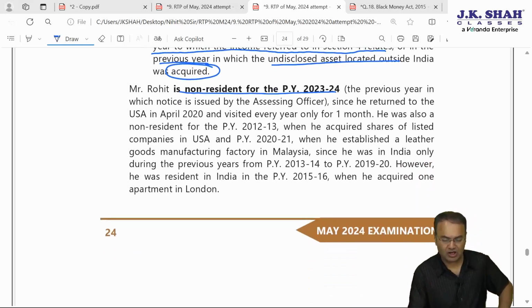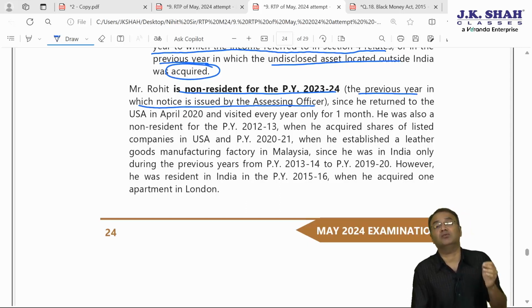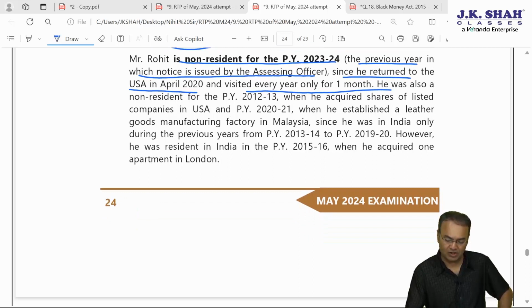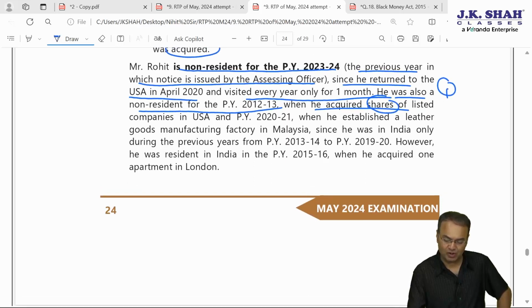Rohit is non-resident in the current year. So current year is out of question. That is previous year in which notice is issued by you. This is a wrong sentence. Bracketed wordings are wrong. He should be resident not in the year in which notice is issued by you. He should be resident in the year in which undisclosed asset or income comes to notice of you. Since he returned to USA in April 2020, financial year 2021, and visited India for only 1 month every year. He was also non-resident for 12-13 when he acquired the shares. So as far as shares is concerned, this is the first point. He is non-resident in both the years, notice cannot be issued.